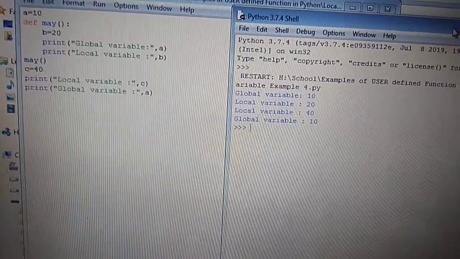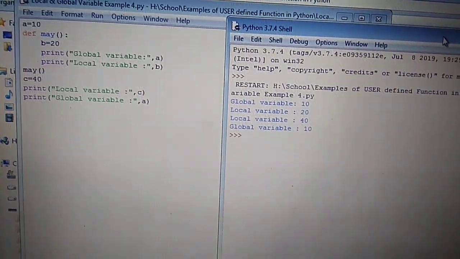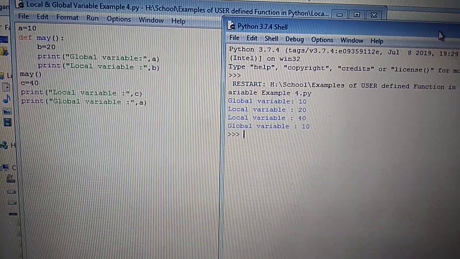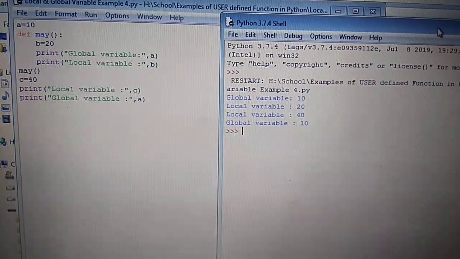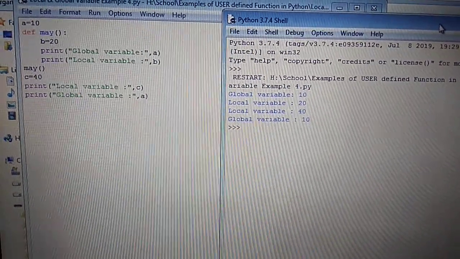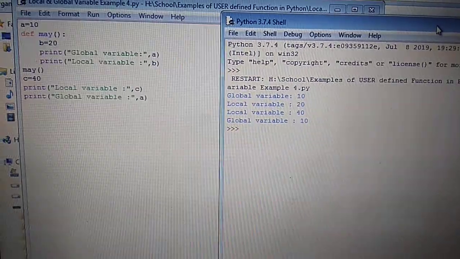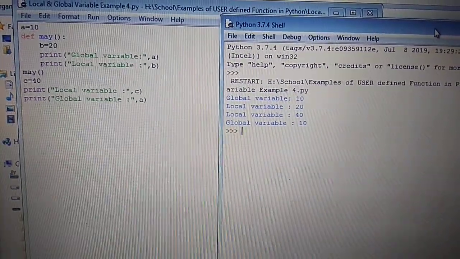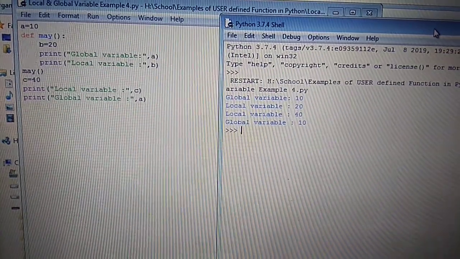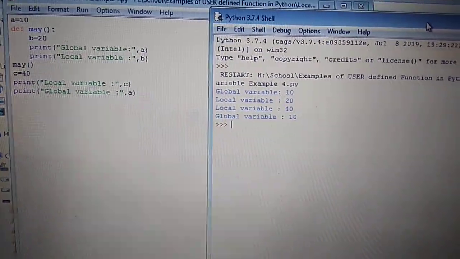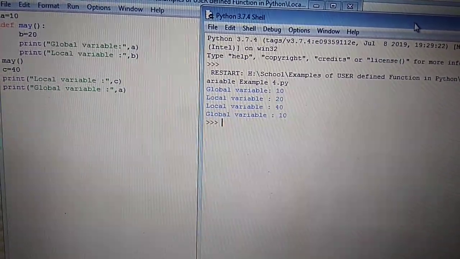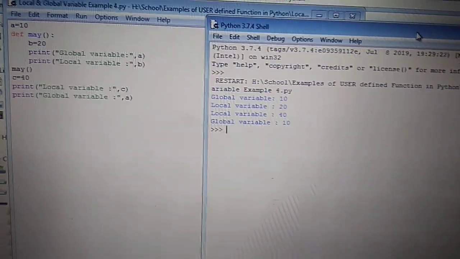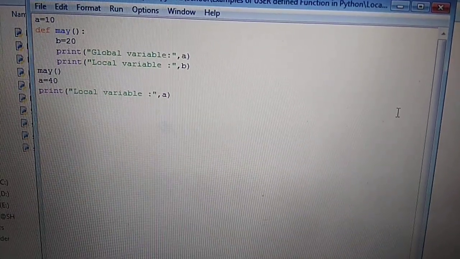It returns the output like this. We understand the program output: from the second line of the function, print global variable a equals to 10. After that, local variable b equals to 20. After that, local variable c is defined as 40, so it returns 40 in the output. And last one is global variable a, because a is a global variable. Here the value of a remains the same inside the function and outside the function, that is 10.